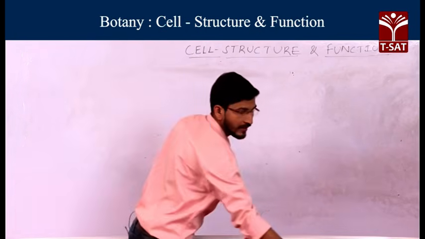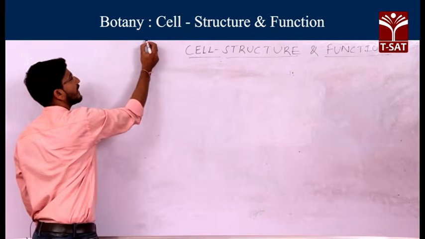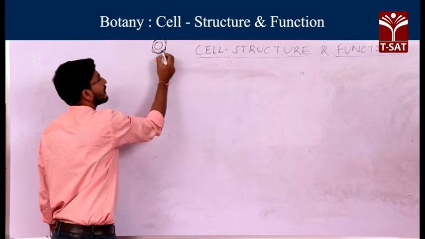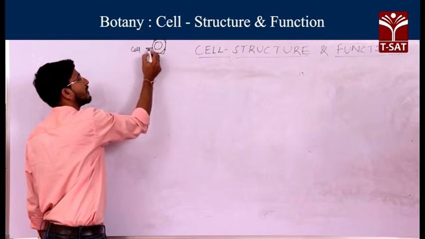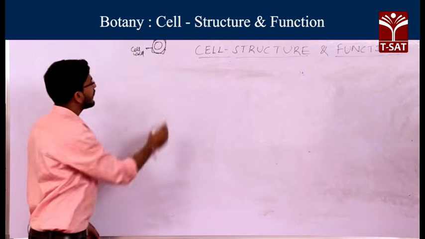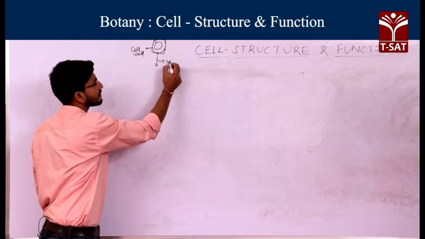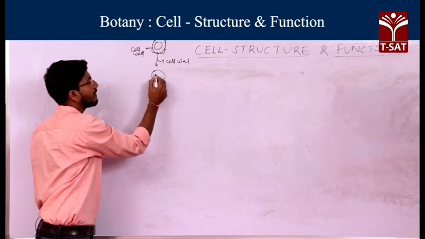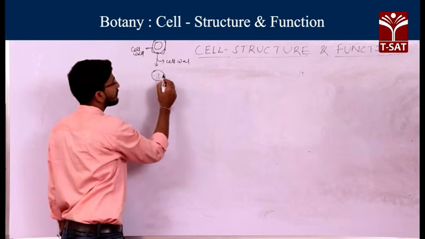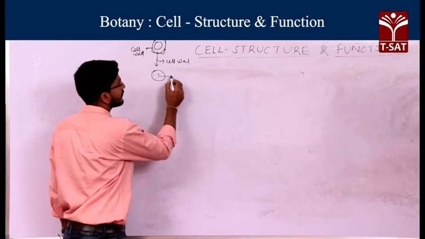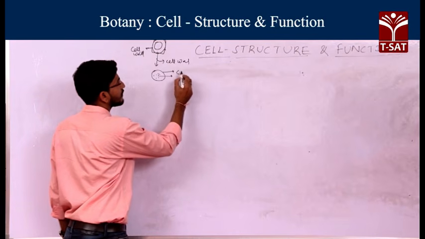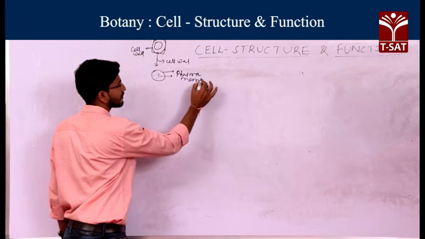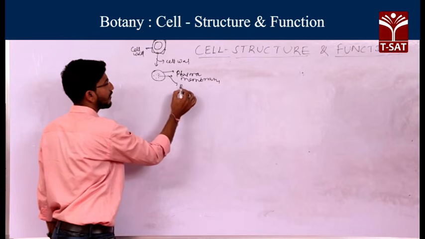If you observe a typical plant cell, it generally contains a cell wall. If you remove the cell wall, what is the remaining thing here? Plasma membrane plus protoplasm. This is the plasma membrane and this is the protoplasm.